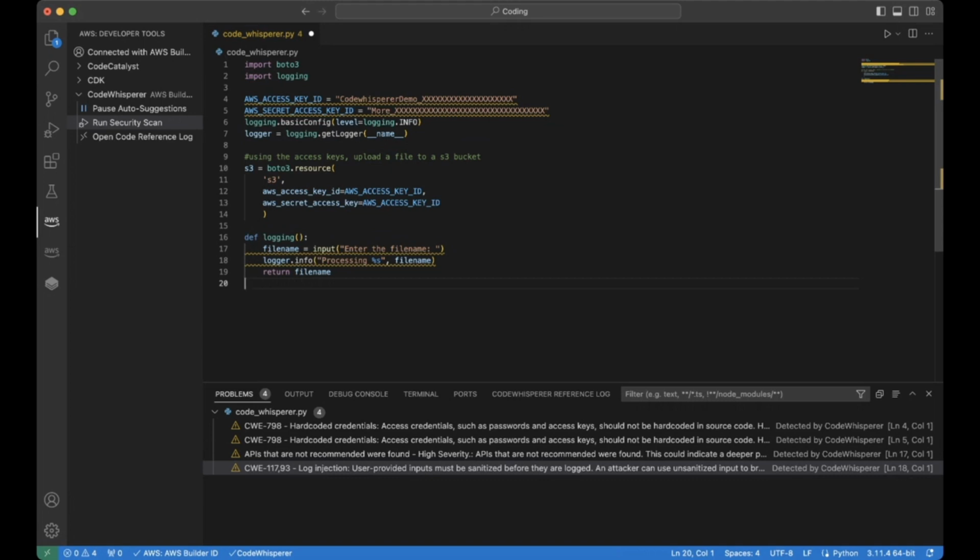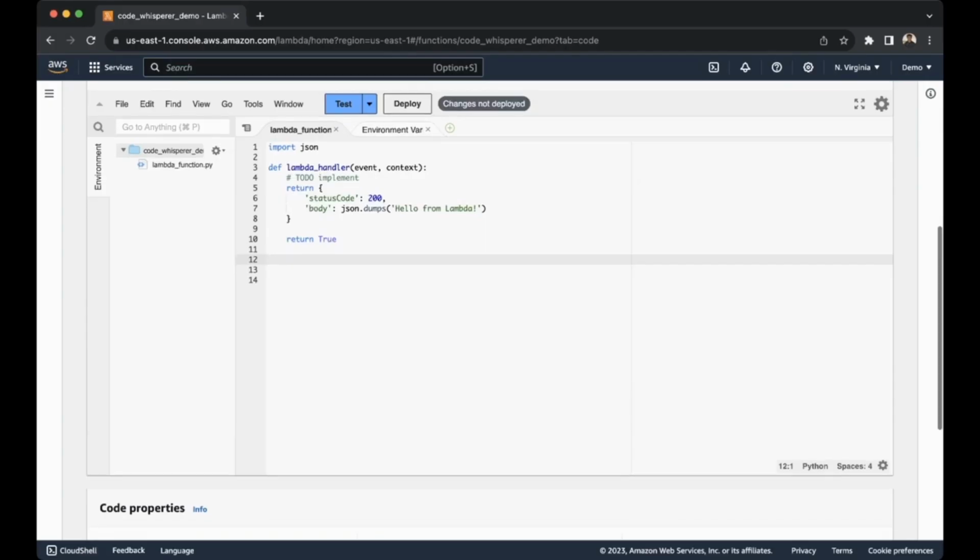Which is within, I'm going to do that in the console. So within the AWS console, I'm going to have a Lambda function and talk about how we can use CodeWhisperer within the AWS console, specifically with Lambda. Hi everyone, so we're here in the AWS console, specifically in the AWS Lambda console.